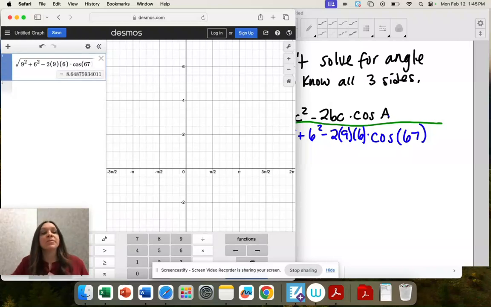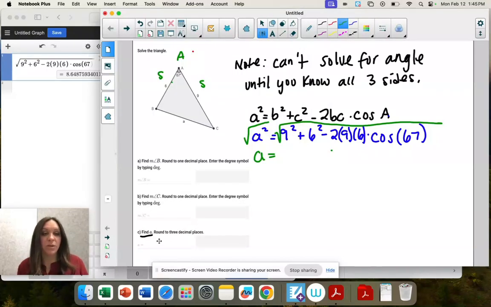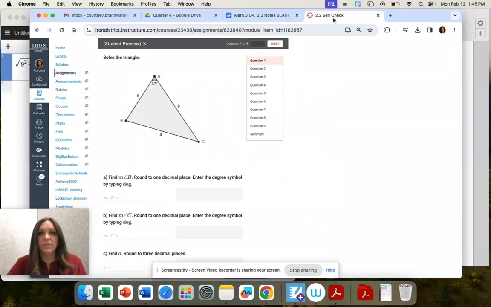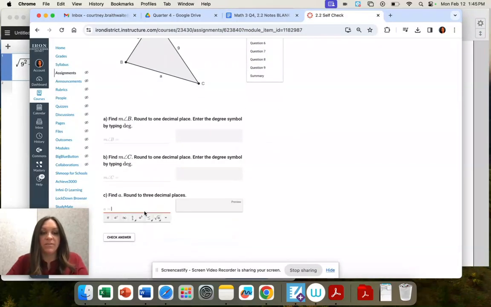That's a lot. So these are long formulas, but you'll know how to use them. And then we're rounding to 3 decimal places. So 8.64875. I only want 3 numbers because that's greater than 5. It's going to be 8.649. So that's A.